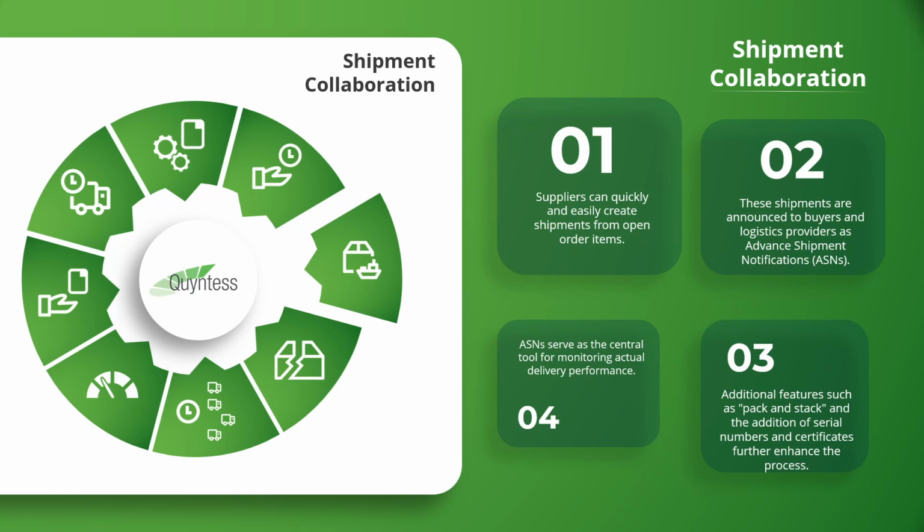Suppliers create shipments and advance shipping notices directly in the system and share them with the buyer. The buyer complements this with shipment-related information, such as pack and stack specifications. Both sides work on the same databases, avoiding media breaks and misunderstandings.